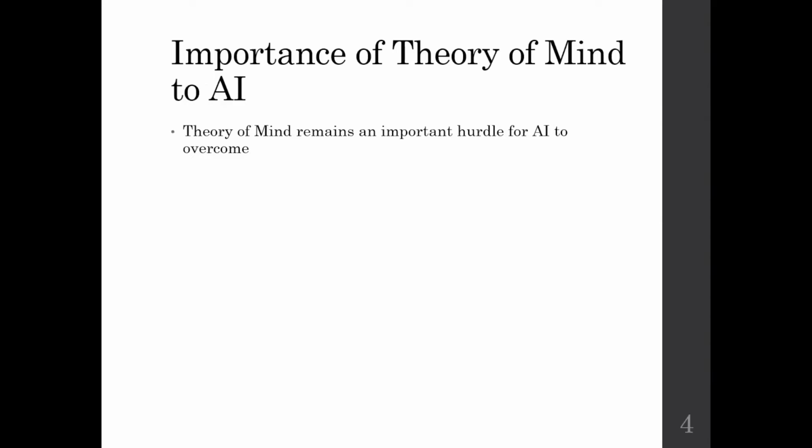And theory of mind is also important to AI. It remains an important hurdle for AI to overcome. That's part of our interest in exploring theory of mind. For an AI to have a good understanding of it would allow them to better predict human behavior and also give them a better ability to interact and reason with humans.